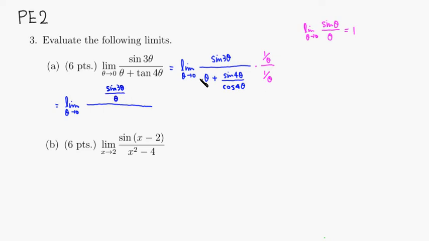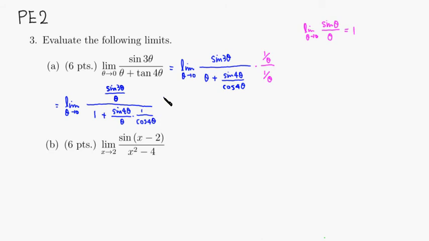Theta divided by theta is 1, and plus, I'm going to split it, sine of 4 theta over theta, times 1 over cosine of 4 theta.